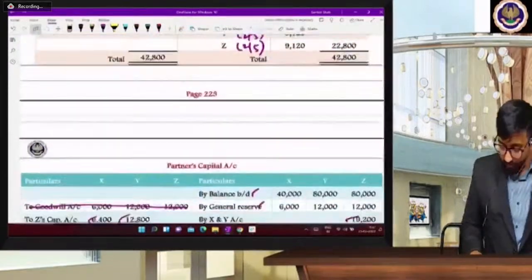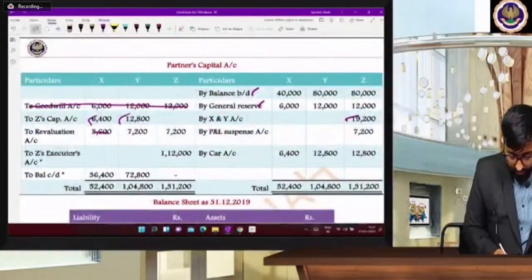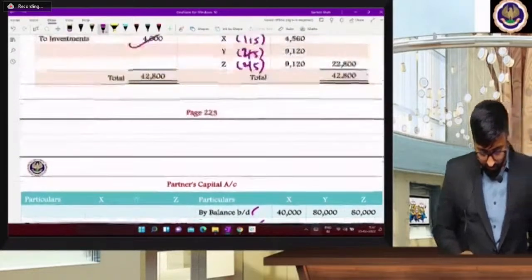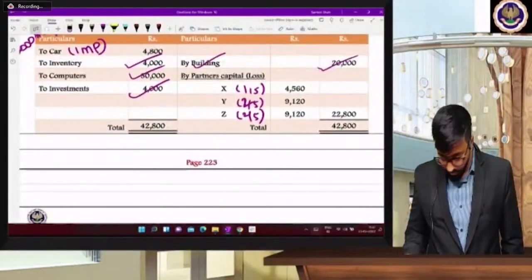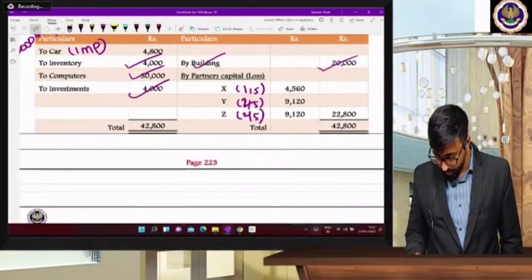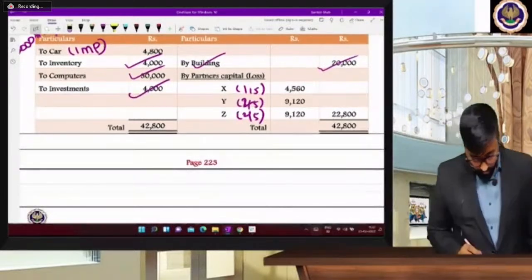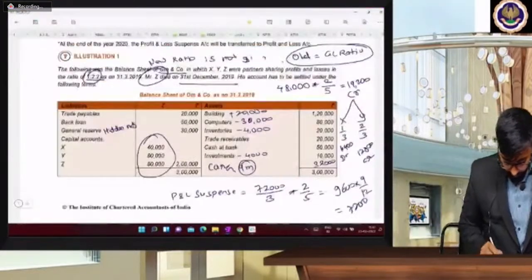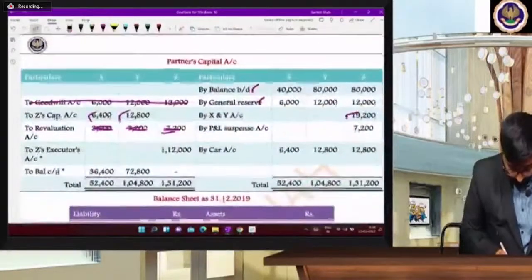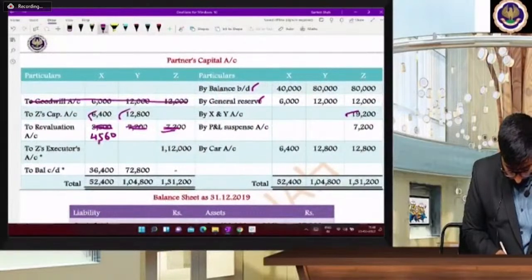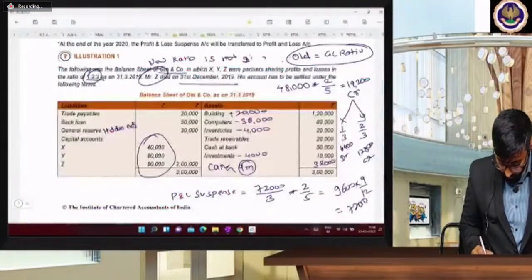How much loss came in revaluation? One second, 4,800. 30,000 plus 4,000, 22,800 only came, right? So 4,560. 4,560. Then you have